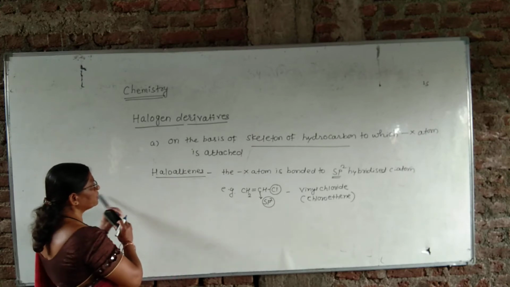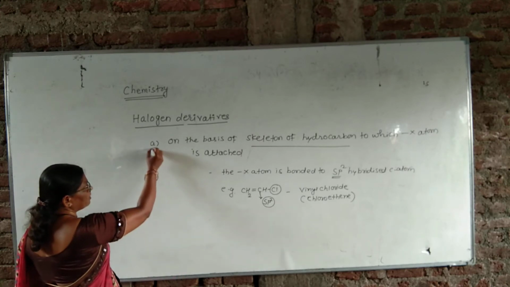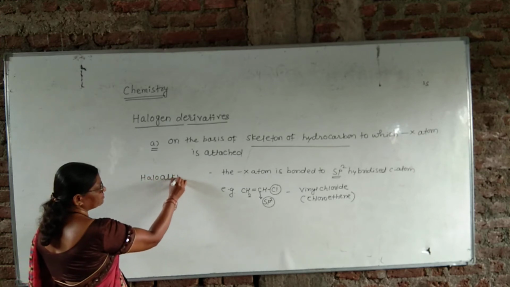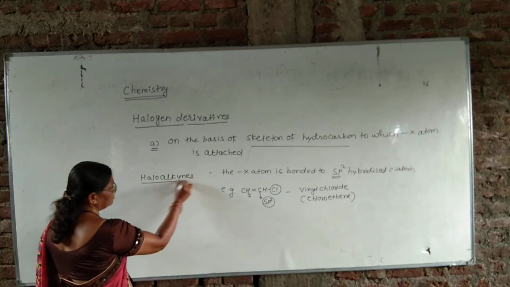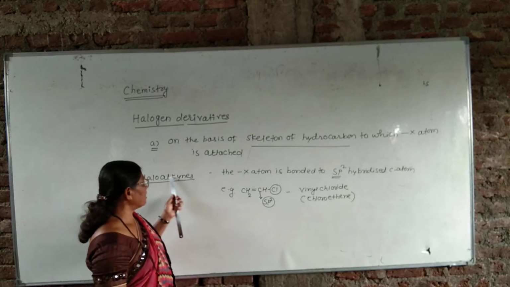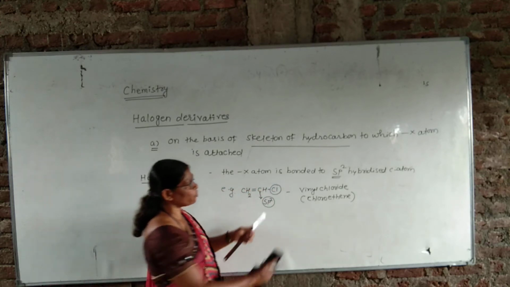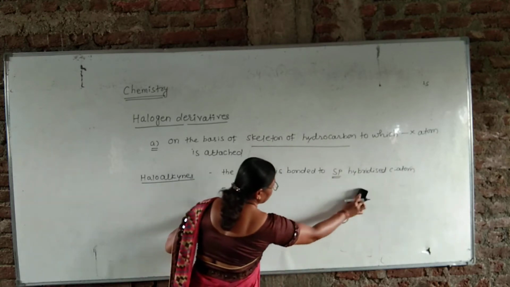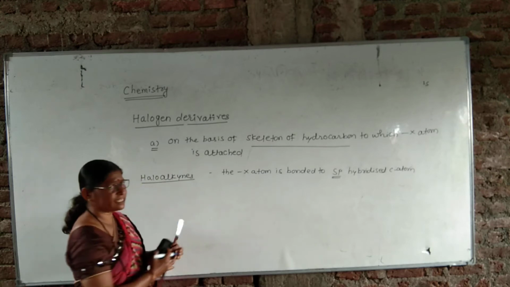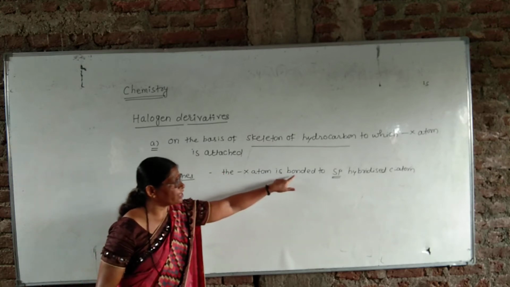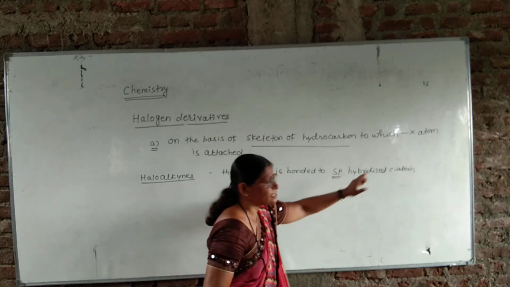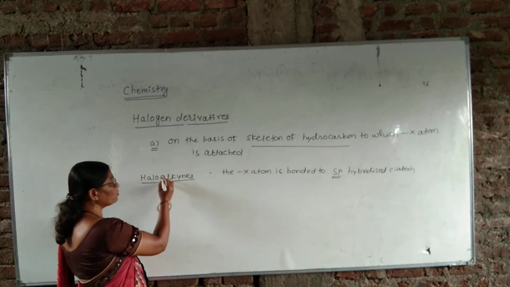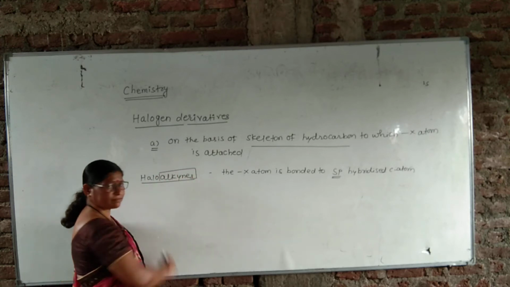Next, the third subtype of this class A is haloalkynes. In these haloalkynes, the halogen atom is bonded to an sp hybridized carbon atom. The definition of these haloalkynes is that the halogen atom is bonded to an sp hybridized carbon atom. They are called haloalkynes. We have to know what alkynes are.